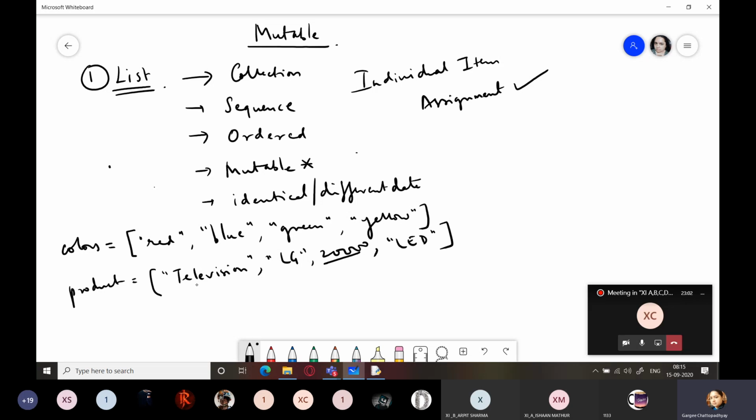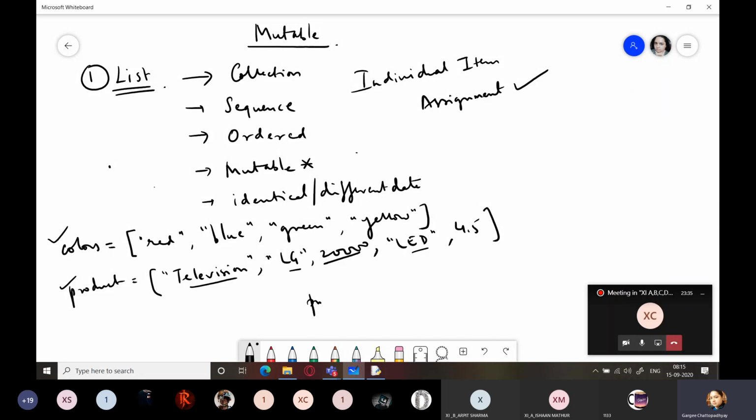There are integers also, there are strings also, and it depends upon the data value. You can have a rating also. I can add a rating, that is customer review or customer rating of 4.5. So this again becomes what? Float, right? So we can create lists again in the same way as we create tuples. It can be used to store identical values or different values depending upon the requirement of the question. And the thing is, individual item assignment is allowed now.